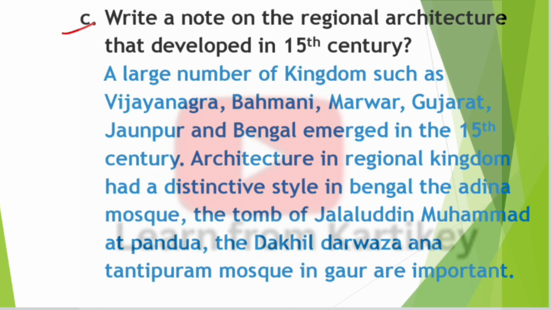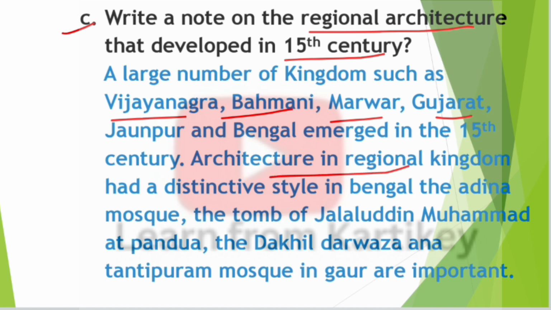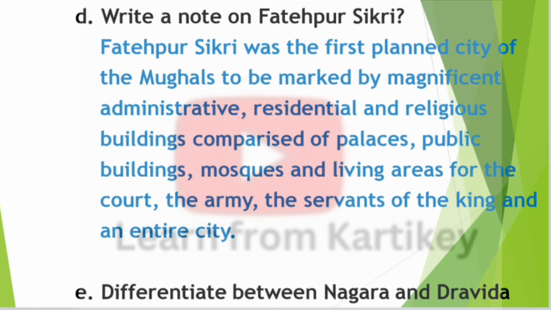Write a note on regional architecture that developed in the 15th century. So answer. A large number of kingdoms such as Vijayanagar, Bahmani, Marwar, Gujarat, Jaunpur and Bengal emerged in the 15th century. Architecture in regional kingdoms had a distinctive style. In Bengal, the Adina Mosque, the tomb of Jalaluddin Muhammad at Pandua, the Dakhil Darwaza and Tantipara Mosque in Gaur are important.